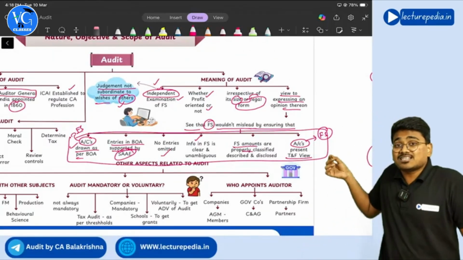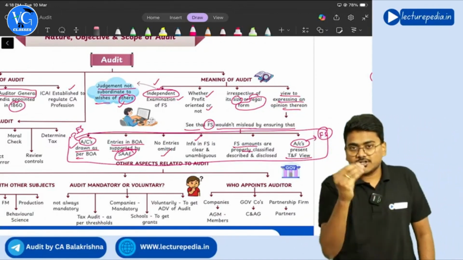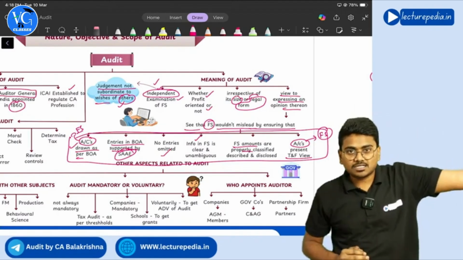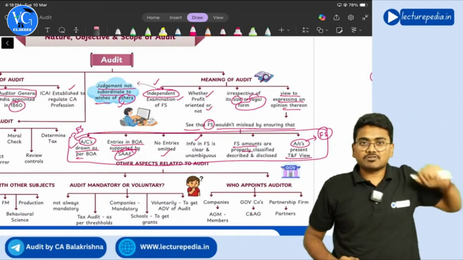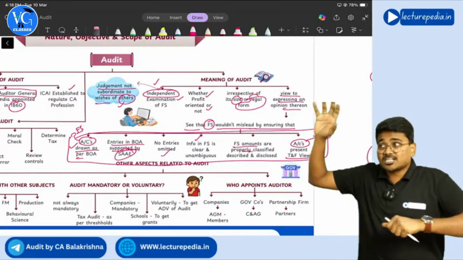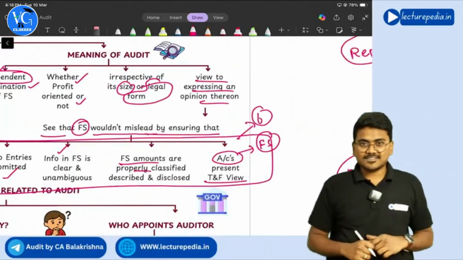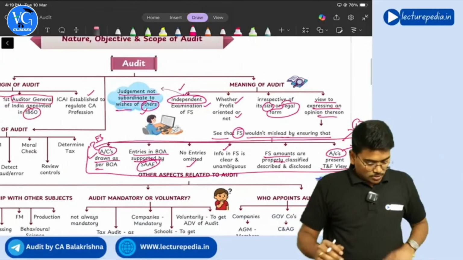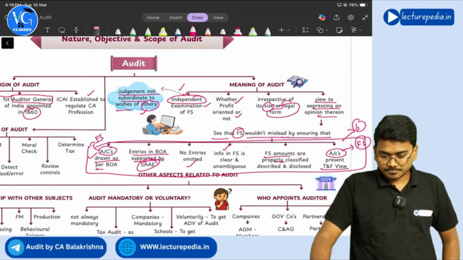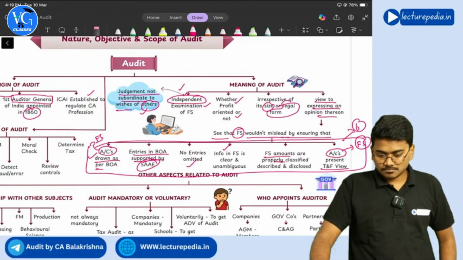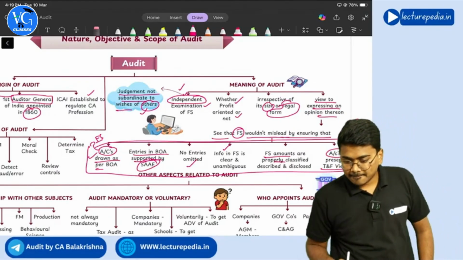See, these are just examples. Still a lot of things the auditor will verify in the examination. If at all a question comes, what are the examination points or what are the aspects that the auditor will verify to ensure that financial statements are not misleading? You need to write these 6 points. Understanding? Yes. So I hope it is clear till now. No doubts, I guess.